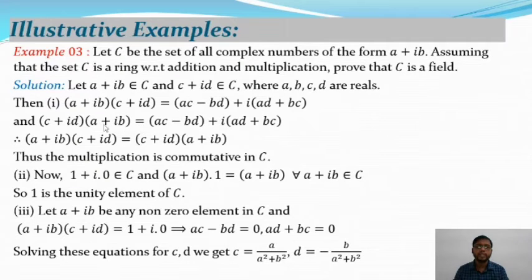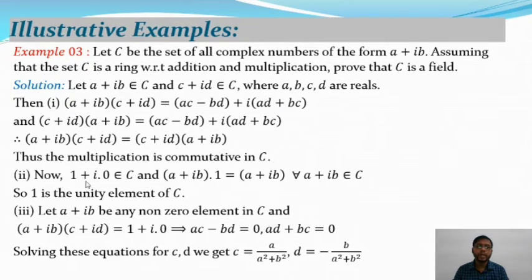So from the above two equations we conclude that a plus ib into c plus id equals c plus id into a plus ib. Therefore the multiplication is commutative in the complex numbers, or in C.